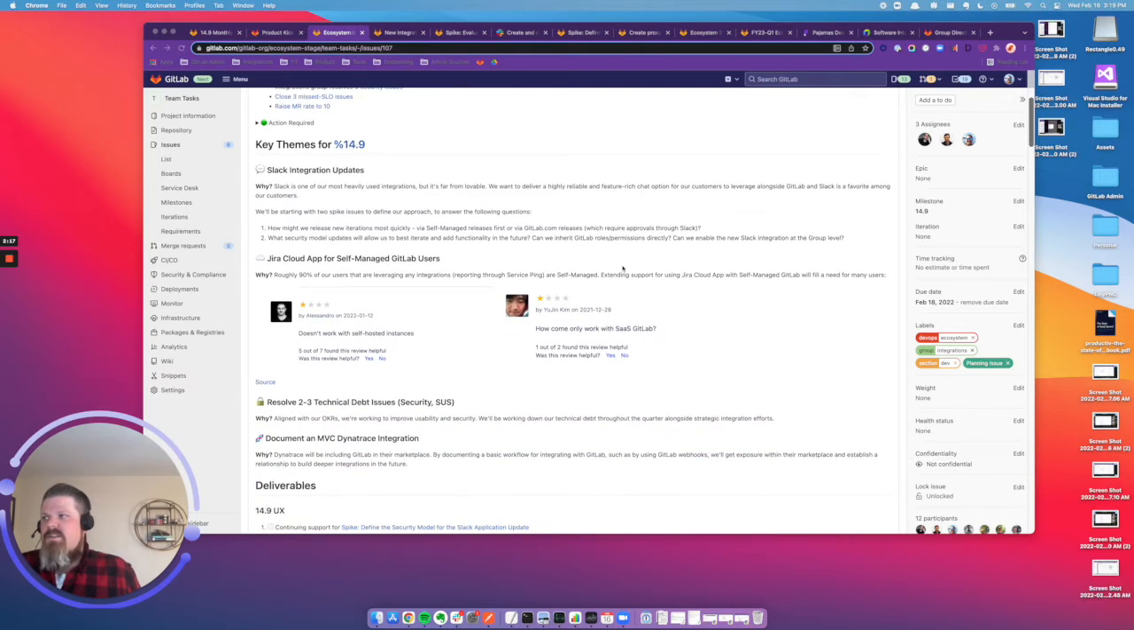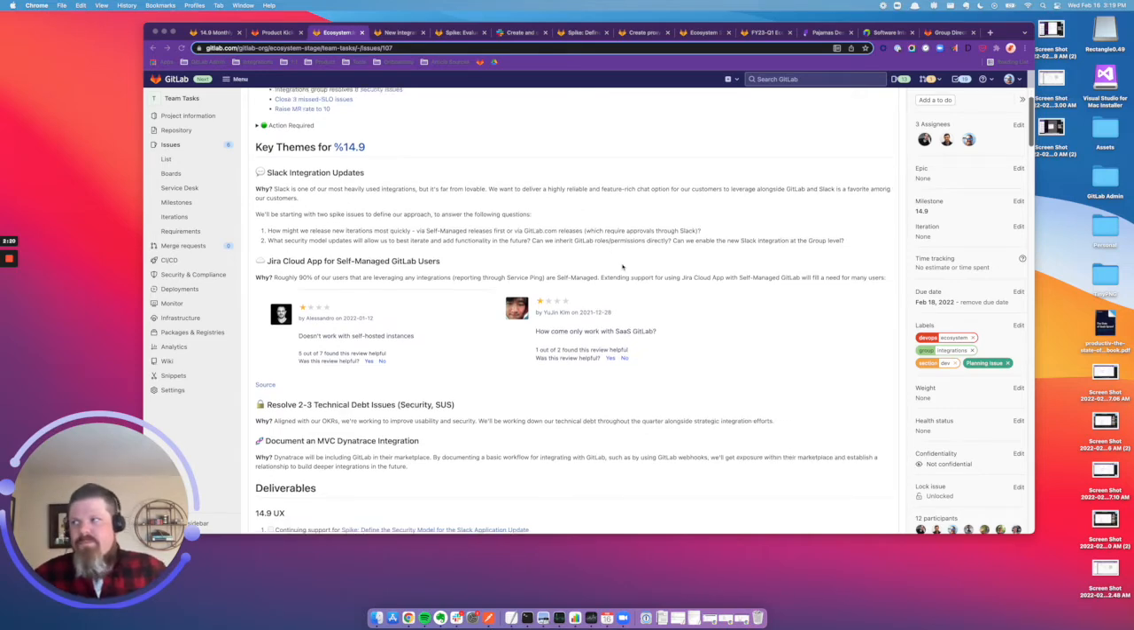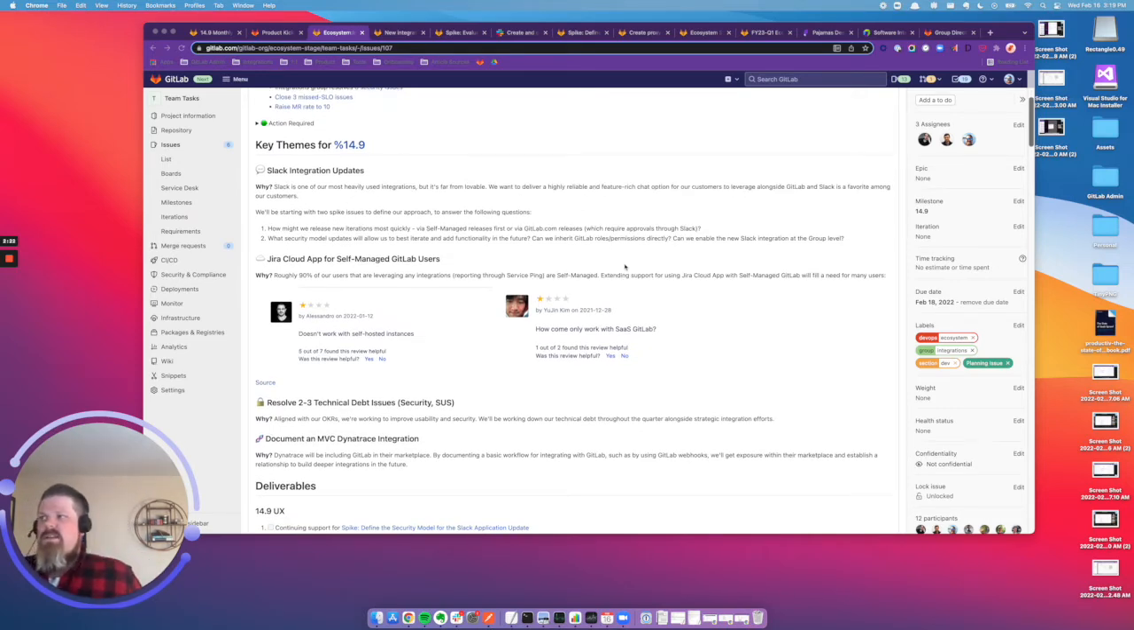Let's jump into the actual themes for 14.9. So under 14.9, we have our Slack integration updates. This will include two spike issues. The first spike issue is around our self-managed first approach versus a .com first approach. We've had some discussion with the Slack team and identified that there could be some value, or it could be a better approach, essentially to start by delivering updates first to our self-managed users.